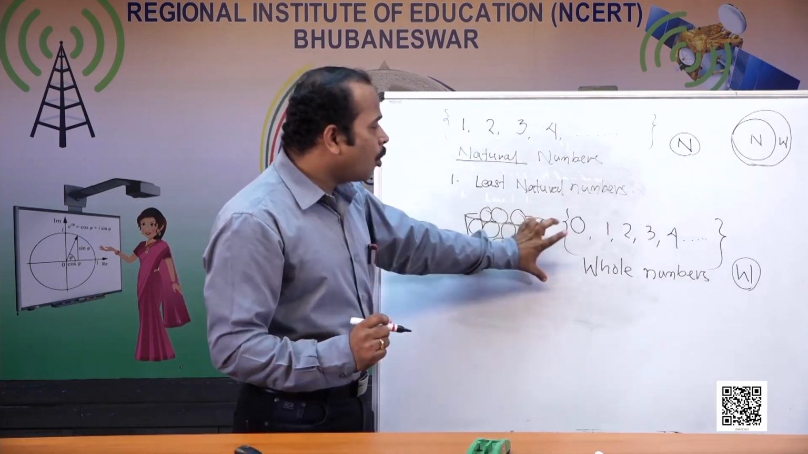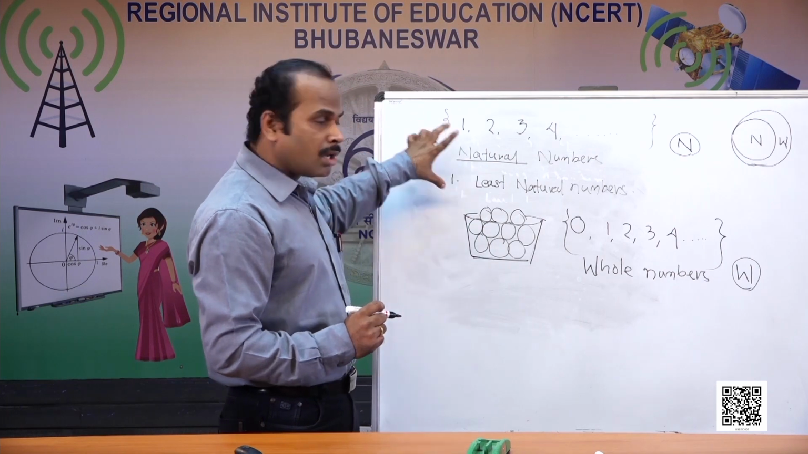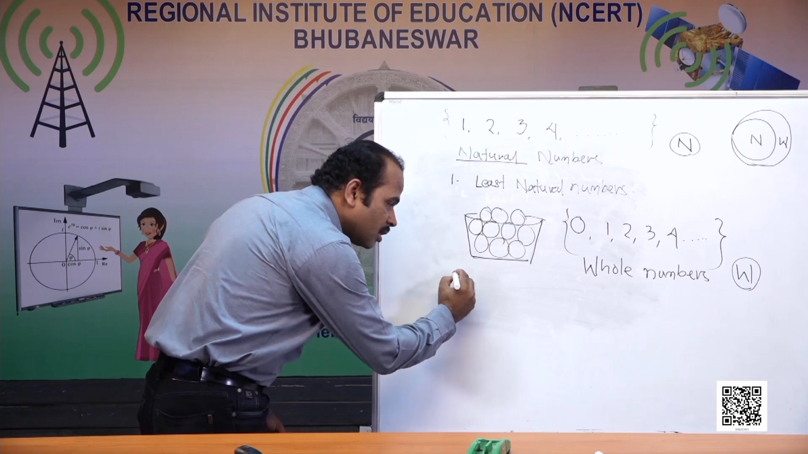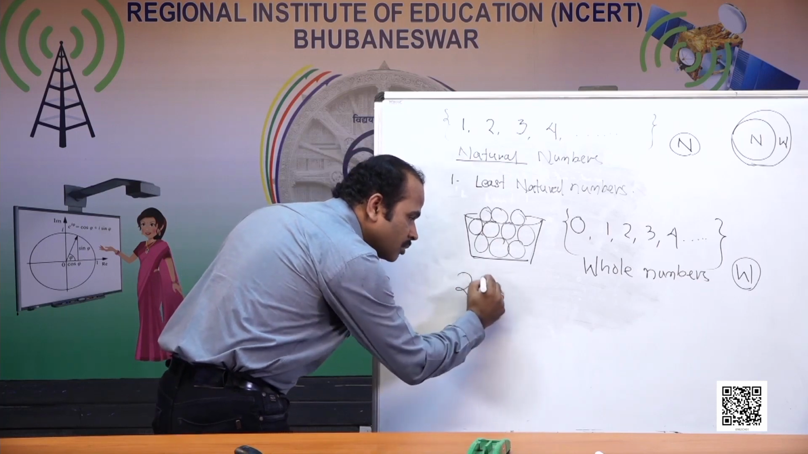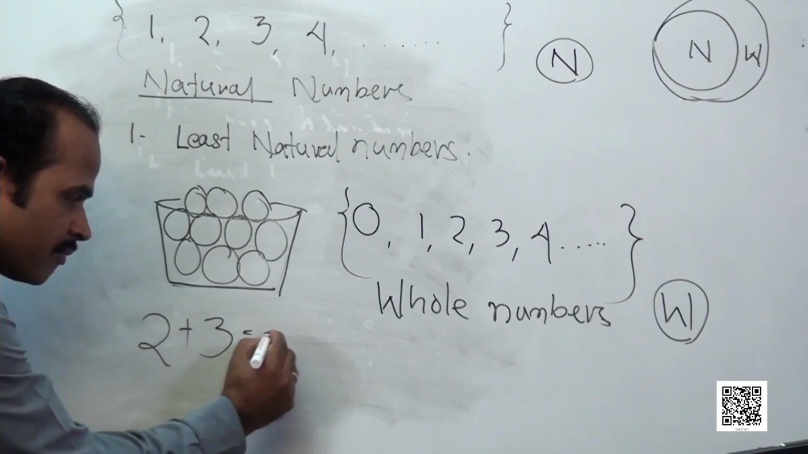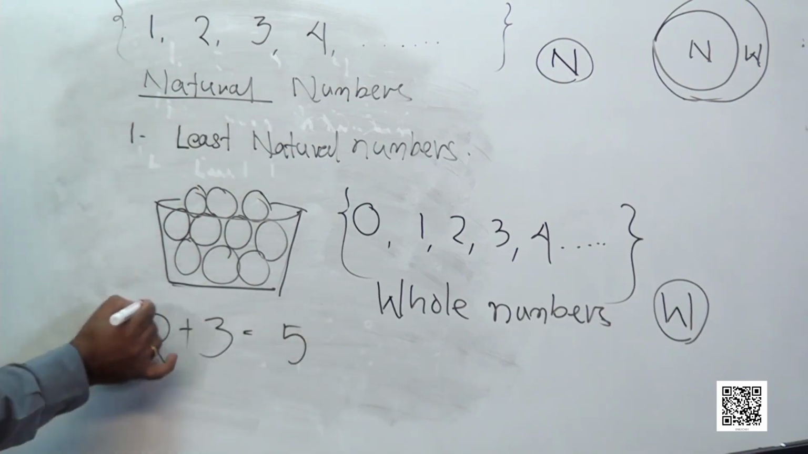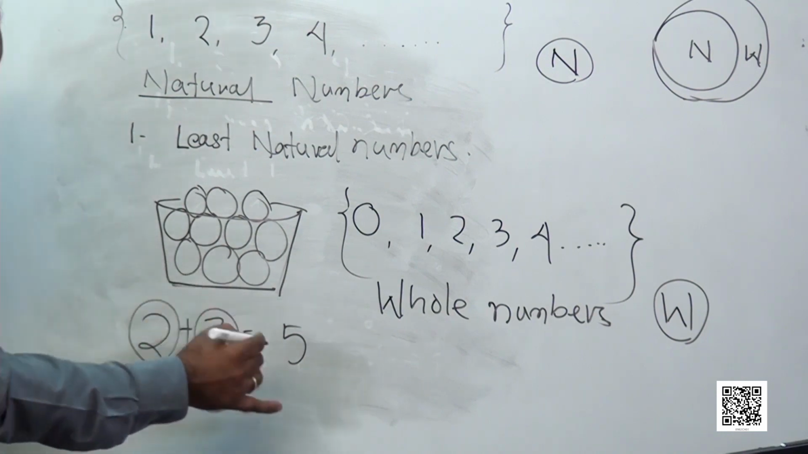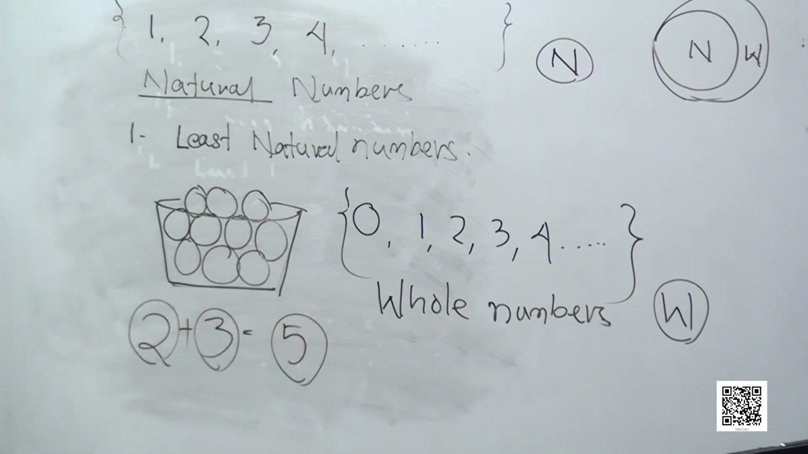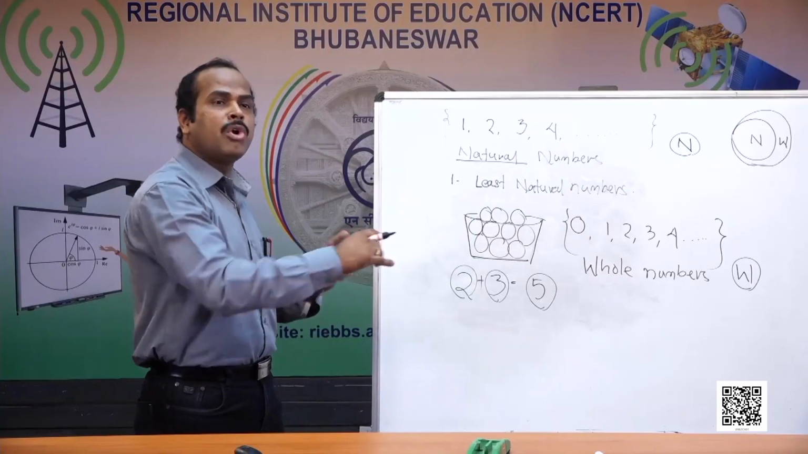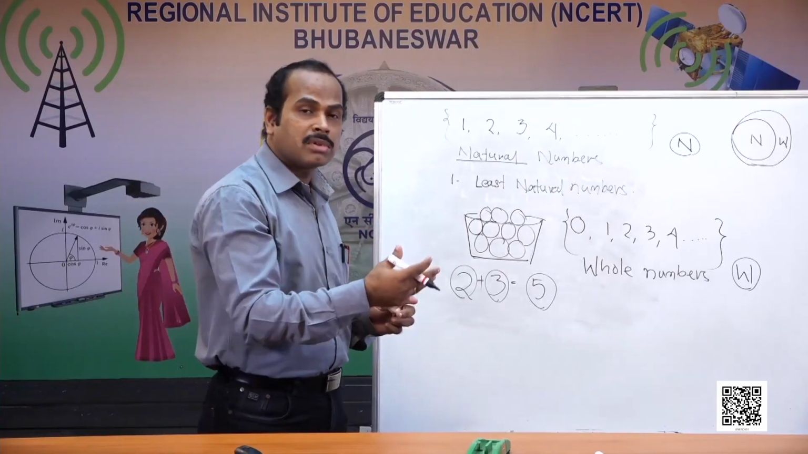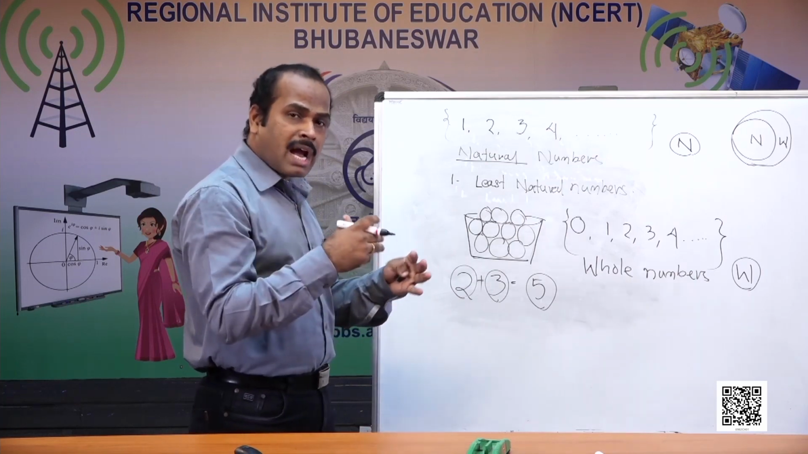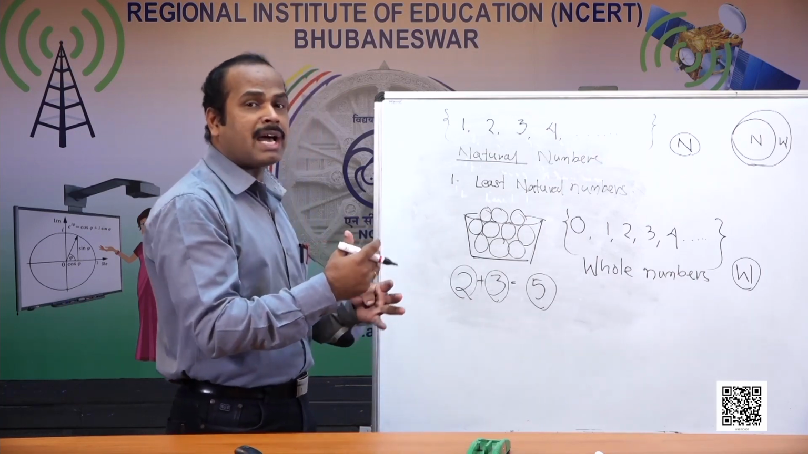After we completed whole numbers and natural numbers, we move to other numbers. For example, when we operate on whole numbers, suppose I have 2. When I add 3 to it, I find 5. Here 2 is a whole number, 3 is another whole number, and when I add both, I find one more whole number. So the addition of any two whole numbers leads to another whole number.